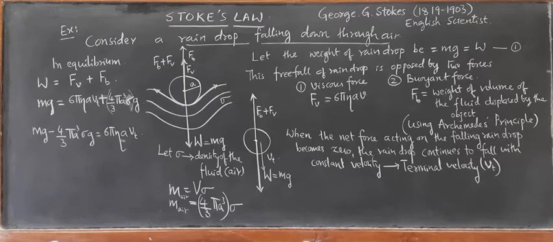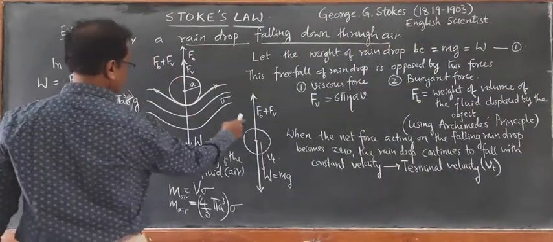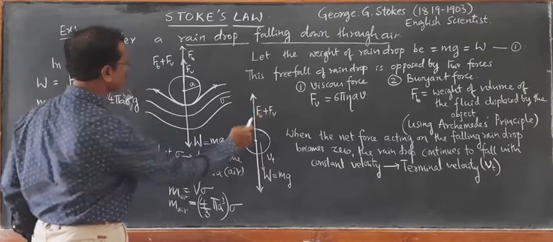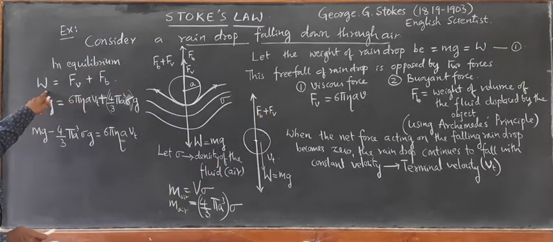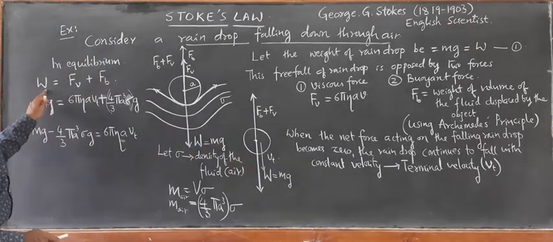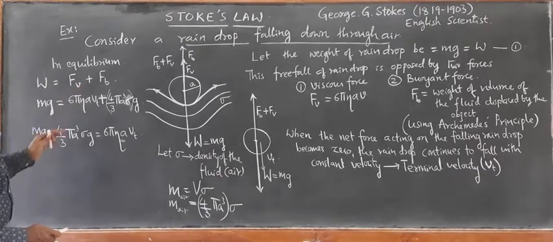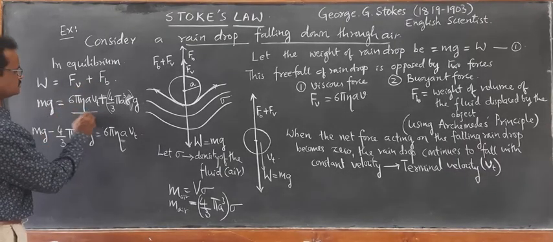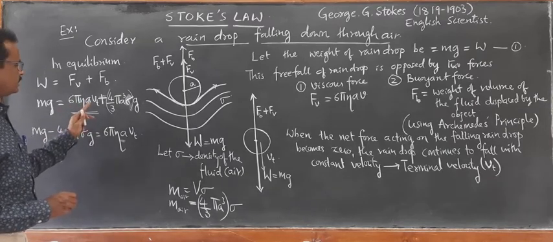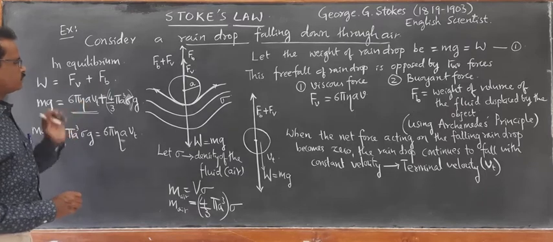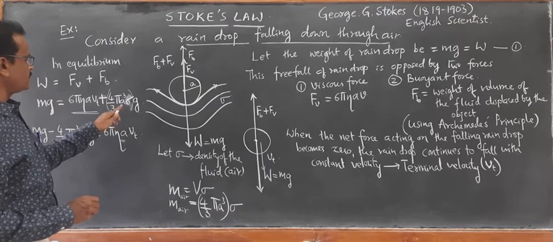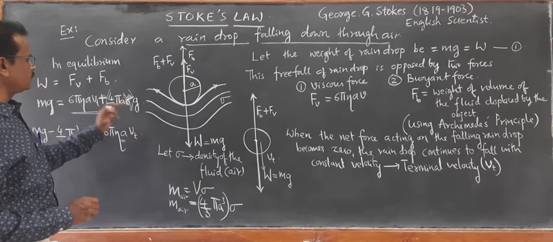When the raindrop is falling down, when the net force, buoyant force plus viscous force, becomes equal to the weight of the falling raindrop, then W is equal to Fb plus Fv. Fv is given by Stokes law, 6 pi eta a Vt, plus the buoyant force. Buoyant force is given by Archimedes principle: 4 by 3 pi a cube sigma g.